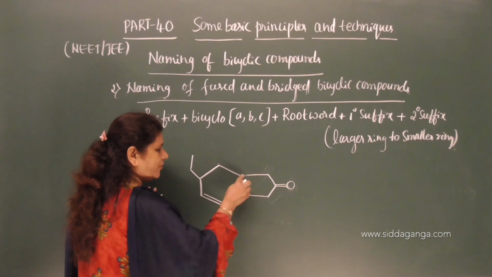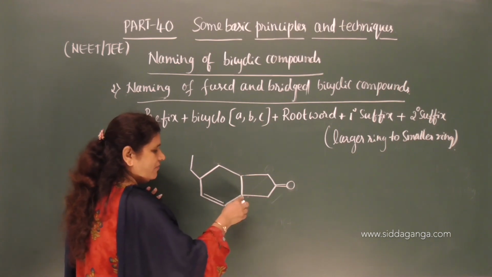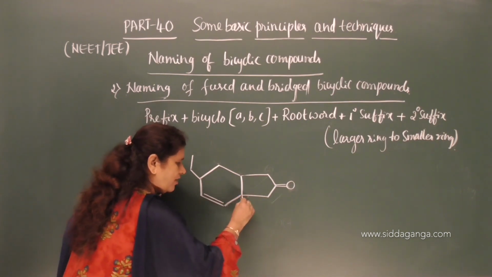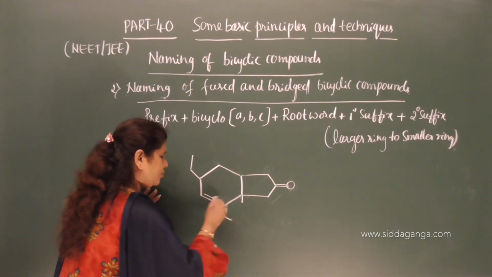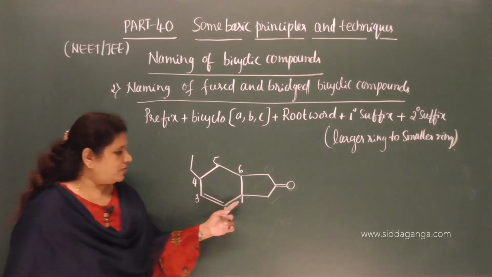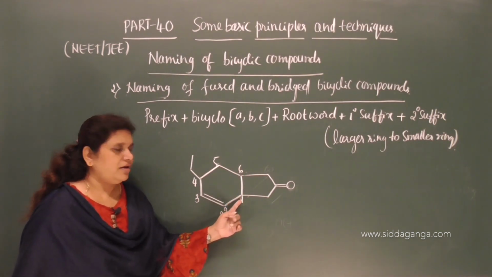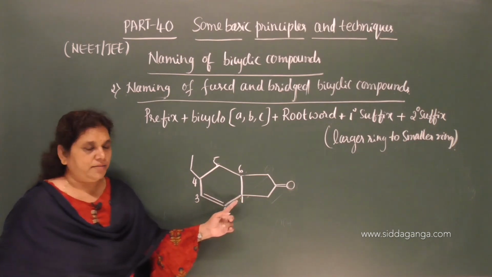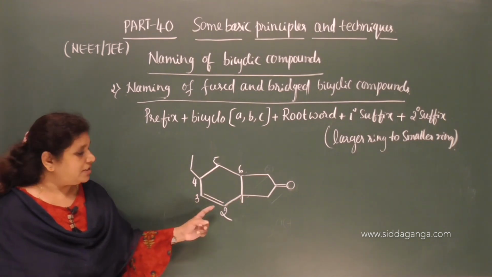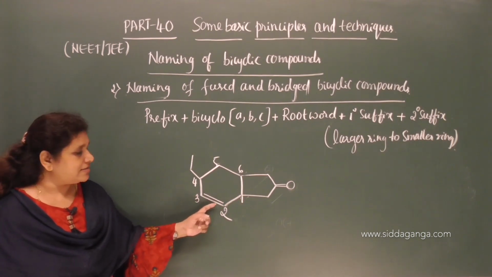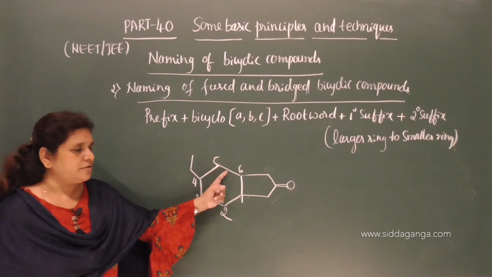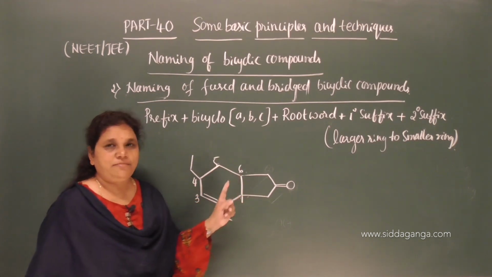Let us start either from this carbon or from this carbon, but we need to start it from this carbon to give the preference for multiple bond. Take it as 1 as it is the longest path, 2, 3, 4, 5, 6. See here, numbering I started with the 1 of the bridgehead carbon atom and it follows the longest route, and I took this path because this path contains the multiple bond and this gets the lowest number, correct. Therefore I followed this path, longest path, and it ends with the second bridgehead carbon.